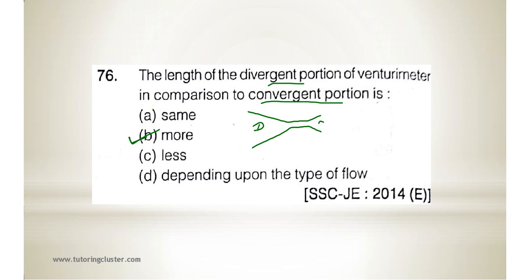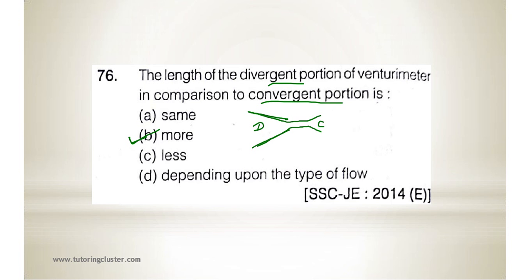This is convergent. So the length of the divergent portion of venturimeter is more in comparison with the convergent portion in order to reduce the possibility of flow separation by keeping the expansion angle small. Okay, is it clear?